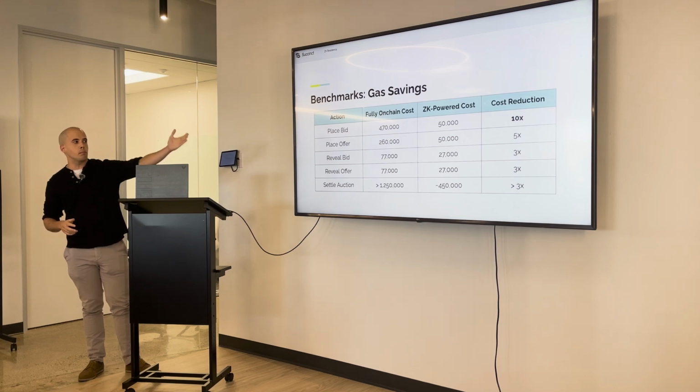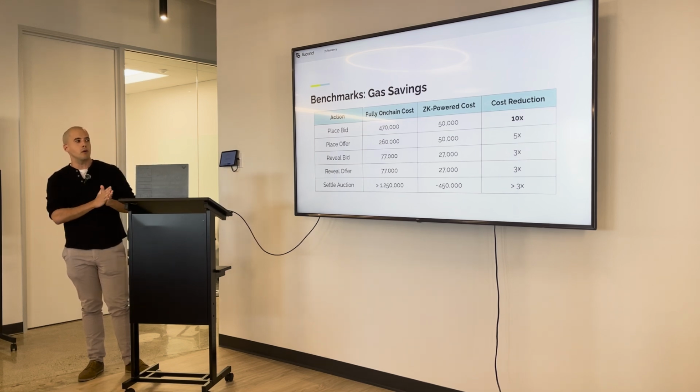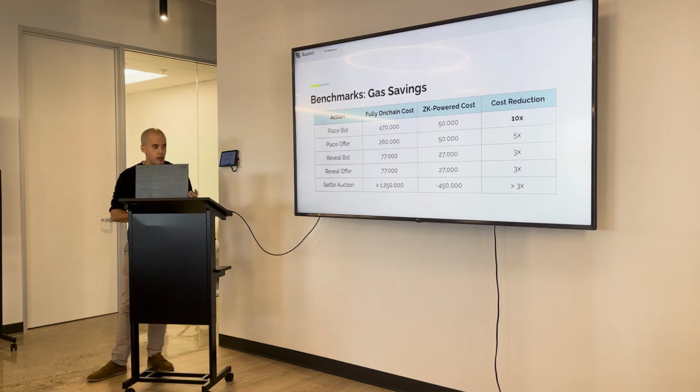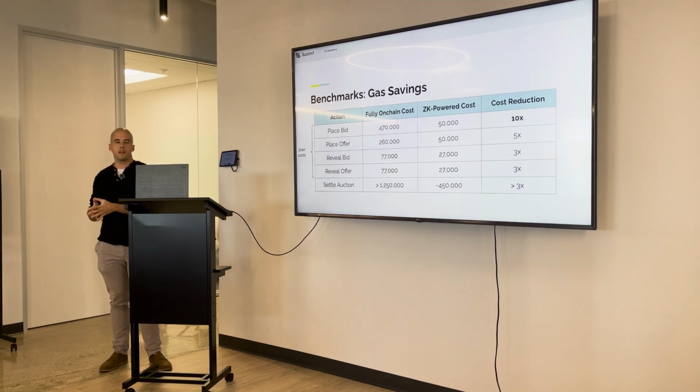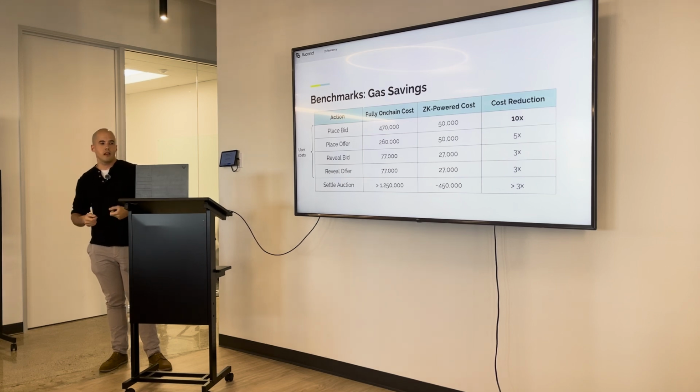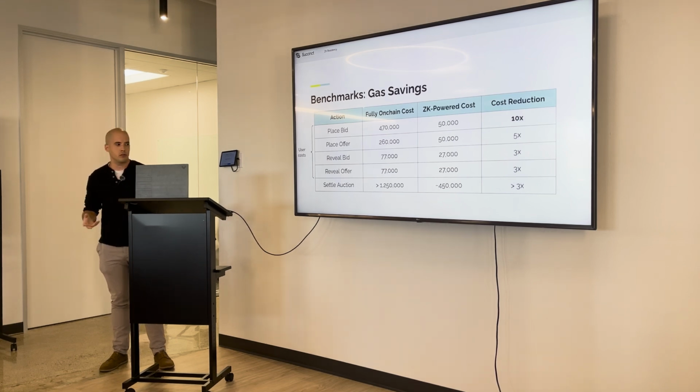You can see here, just to place a bid, by moving from a fully on-chain approach to a ZK-powered one, you get that famed 10x cost reduction. Same thing, kind of similar when revealing bids. Now, it's important that these costs, this 3 to 10x cost reduction, are directly incurred by users, which means that it makes the protocol more attractive to interact with, right?